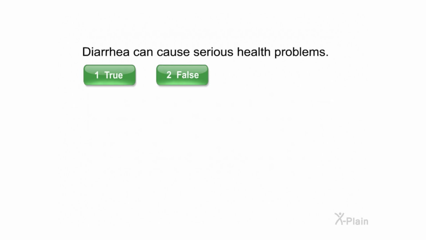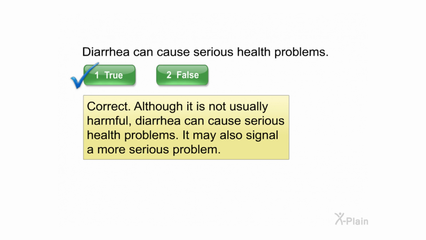Diarrhea can cause serious health problems. Select true or false. Correct. Although it is not usually harmful, diarrhea can cause serious health problems. It may also signal a more serious problem.